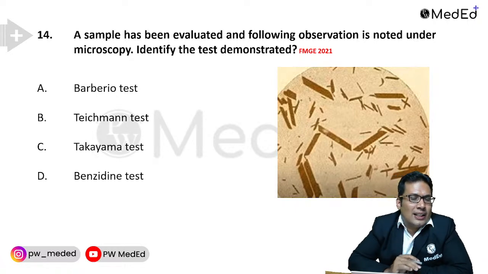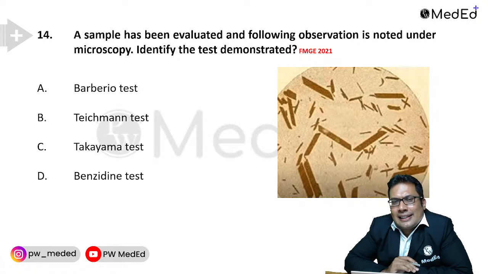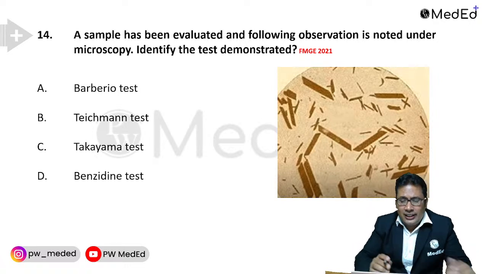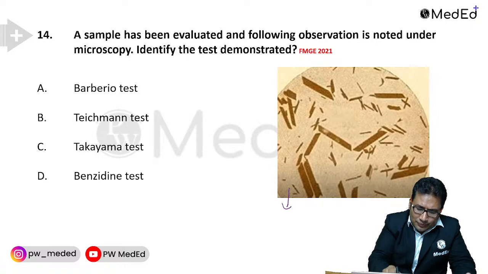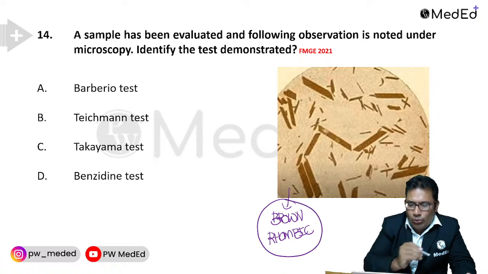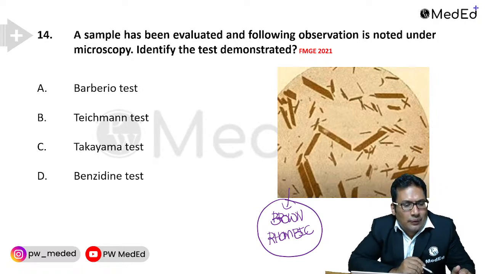Now, see what I discussed in the beginning. Blood stain, seminal stain, very commonly asked. The same year, the blood stain was also asked, seminal stain also asked. So you can see here brown color, brown rhombic crystals. So in the picture there is a brown rhombic crystal. So what is the correct answer for this question?